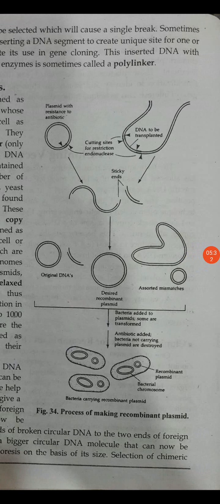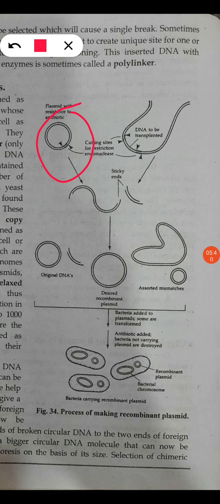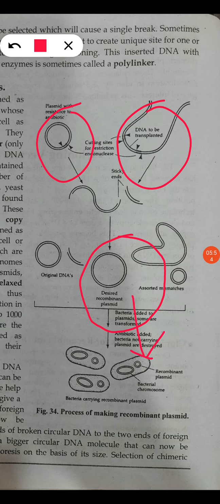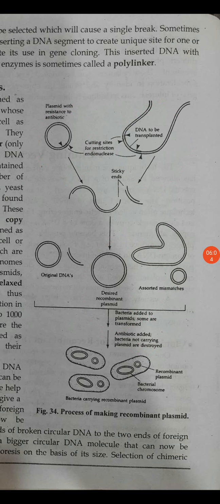Here I am explaining to you. This is the plasmid with a resistance marker, and this is the genome fragment. Then they join, and this joining gives the new recombinant plasmid. Now this plasmid is present in the bacteria. When the bacteria divide, the plasmid also divides, and ultimately we get the product of whatever genes are responsible. So this is the way the plasmid works. Then another is there.